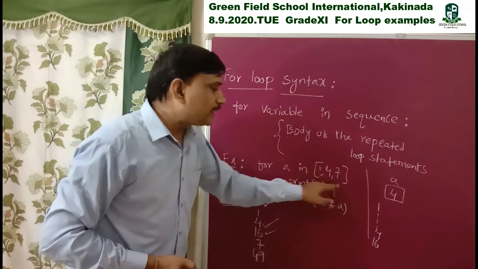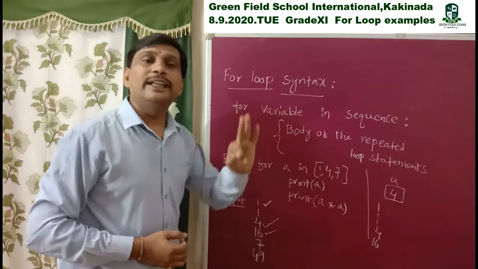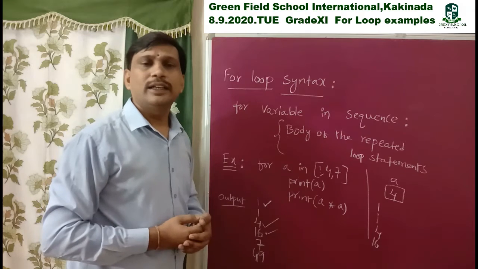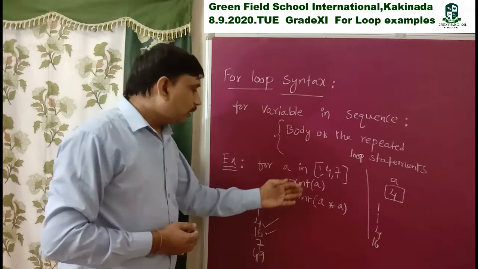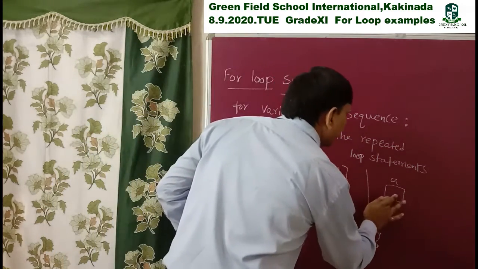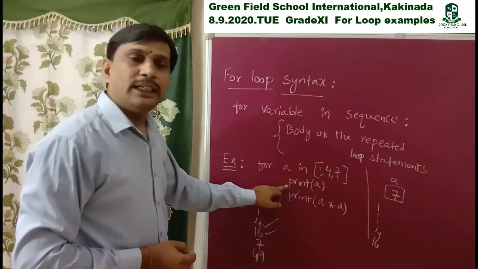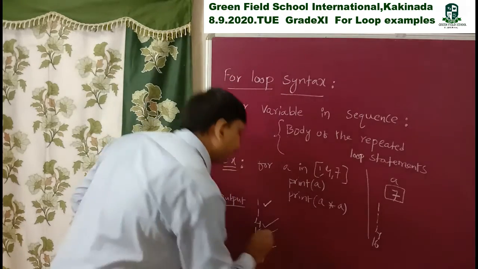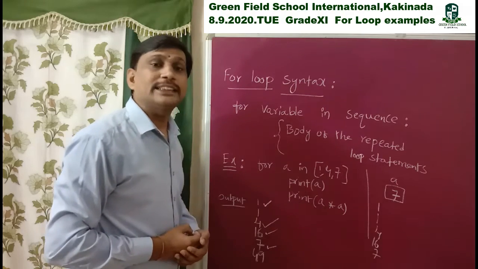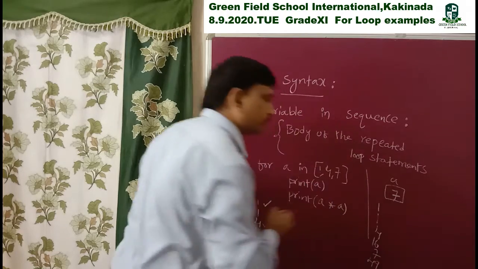Here 3 values are there. That's why this list consists of 3 values, and that's why this executes 3 times to complete the for loop. So 3 iterations are completed. Next it takes 7. Then print A. A means here 7. That's why it displays 7. Next, print A star A. A star A means 49. That's why it displays 49.